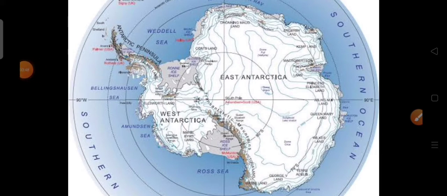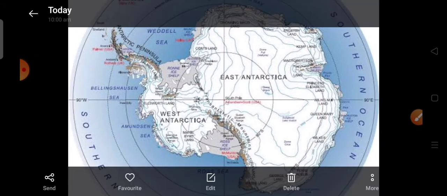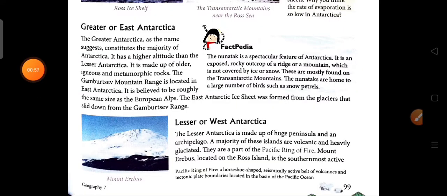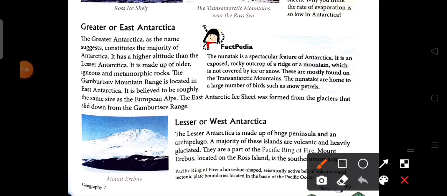Now we are going to discuss Greater Antarctica and Lesser Antarctica. Greater Antarctica, or East Antarctica, as the name suggests, constitutes the majority of the Antarctic continent. That's why it is called Greater Antarctica, and it has a higher altitude than Lesser Antarctica, that is, Western Antarctica. It is made up of older igneous and metamorphic rock.